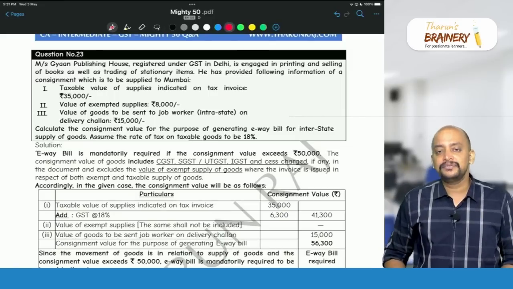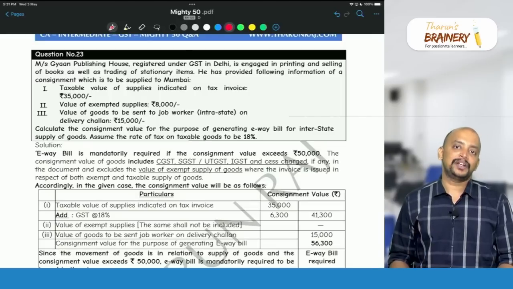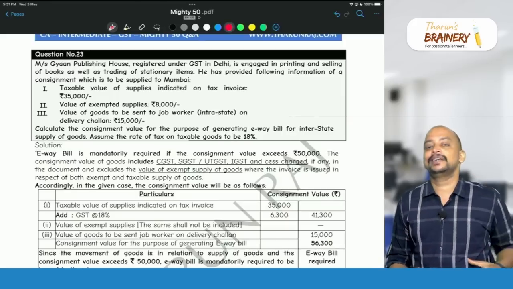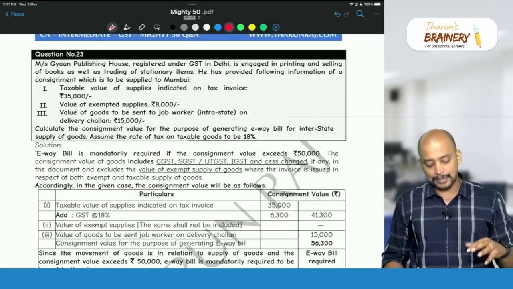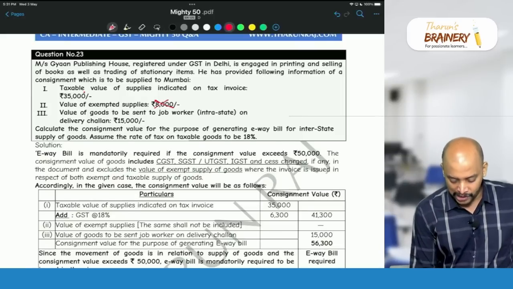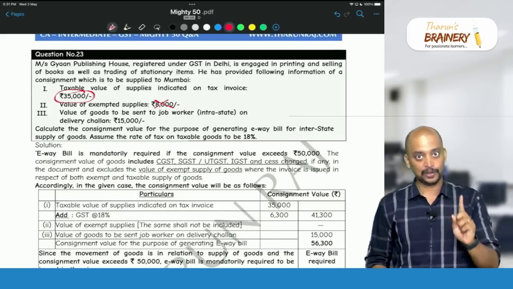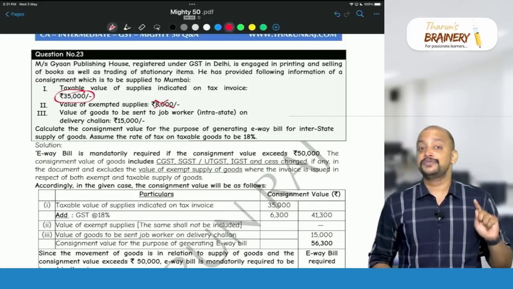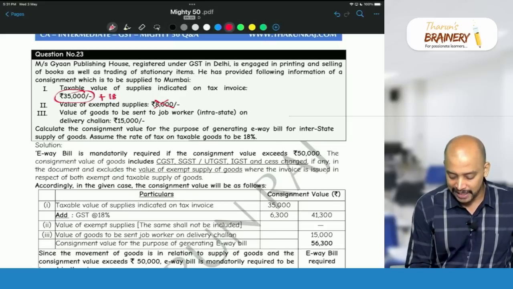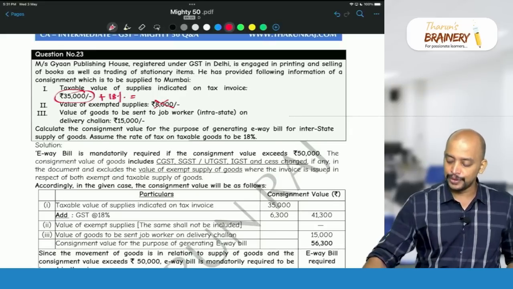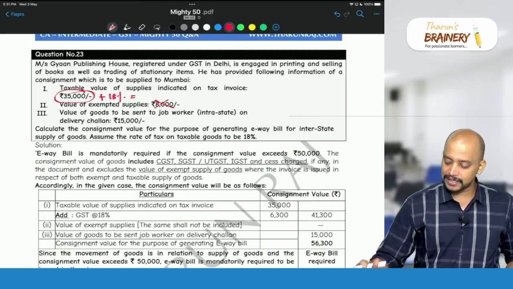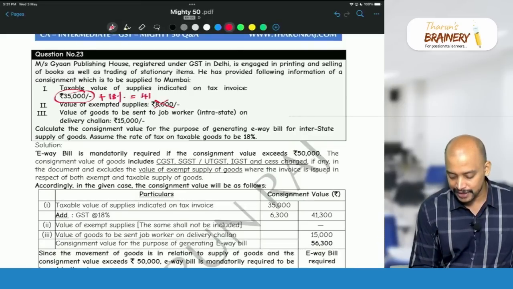Generally, when we need to calculate the consignment value, we should not take the exempted supplies. In a particular document, if there are both taxable supplies as well as exempted supplies, don't take exempted supplies, take only the taxable supplies. And on taxable supplies we need to add the GST. What is the rate of GST? 18%. So 35,000 plus 18% will come to 41,300.